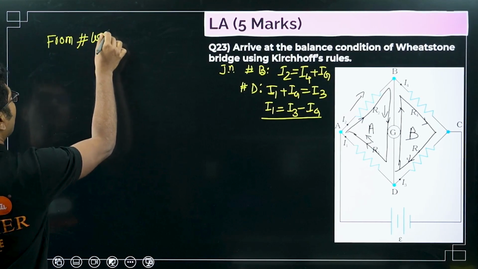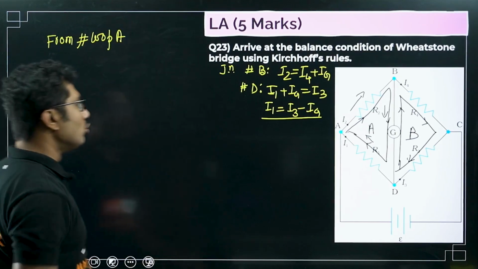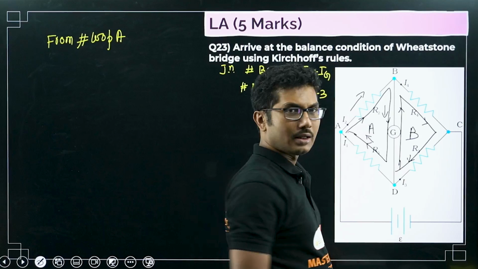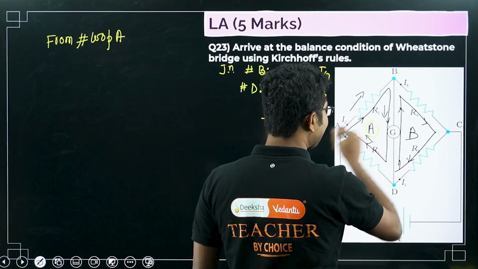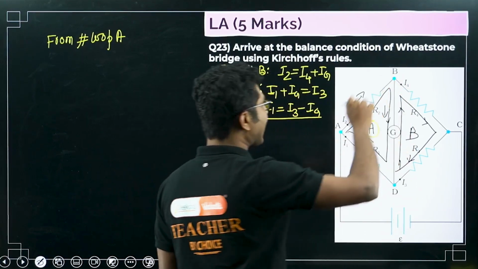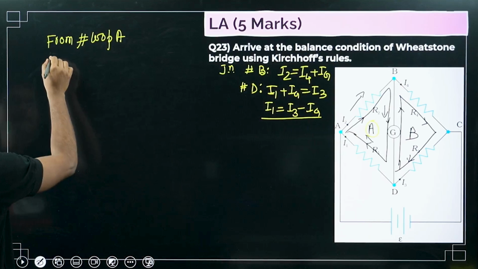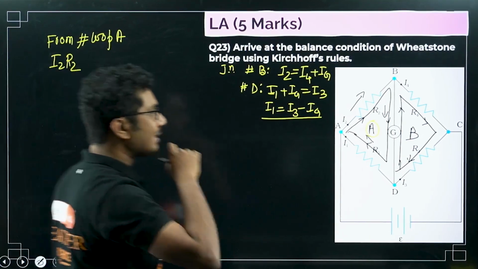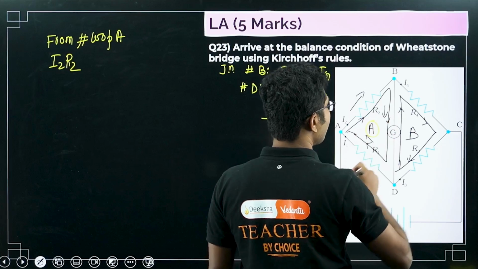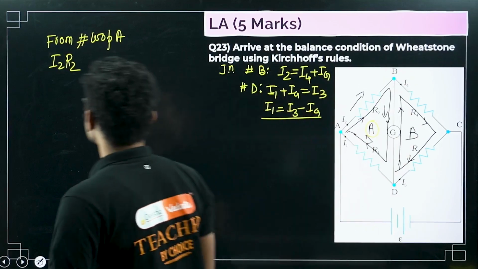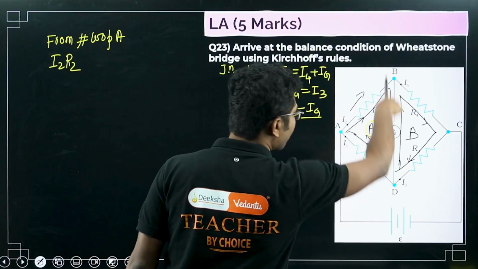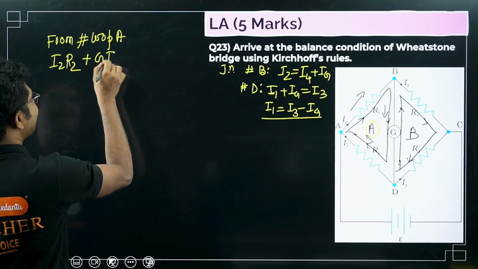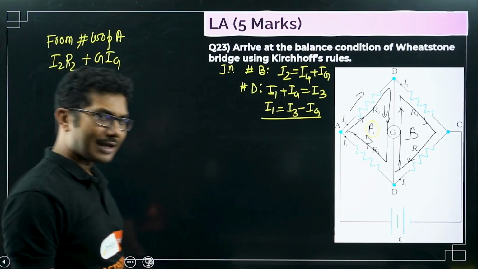So from loop A, what can we write? Is any battery connected in loop A? No battery is connected in loop A. So we can write I2 R2 plus, this is the direction of current, plus Ig G, where G is the resistance of the galvanometer.